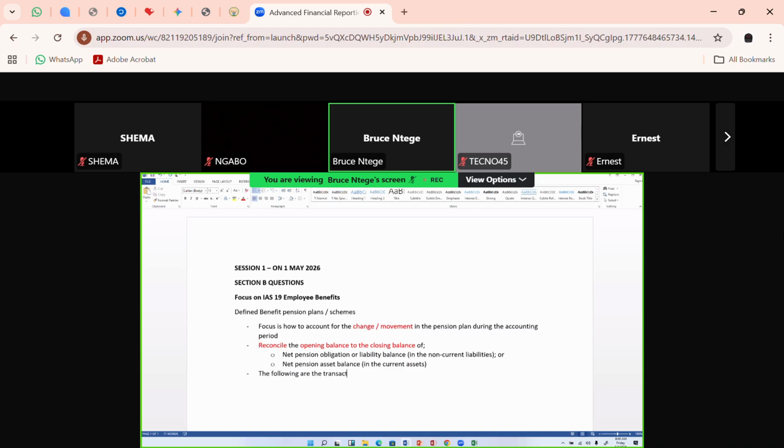The following are the transactions that account for the change, the movement, in the pension plan during the year. The accounting period is usually a year. Let me use the word period. So one